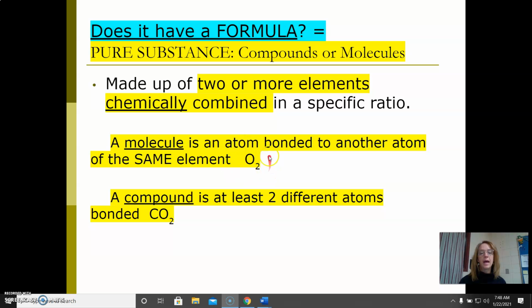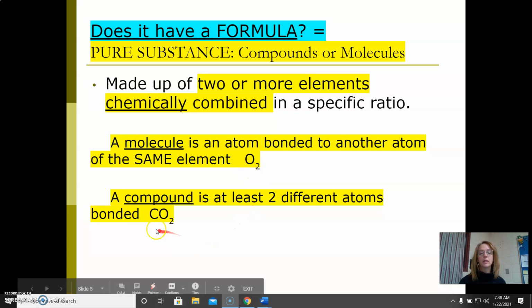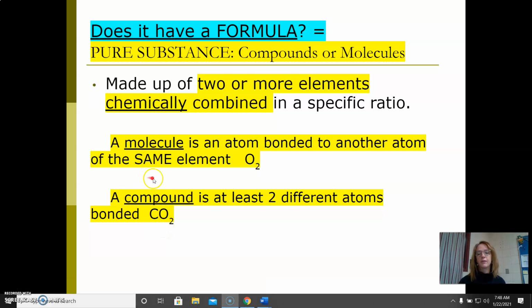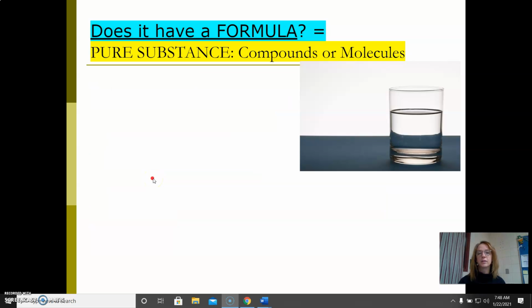A molecule means an atom bonded to itself or another atom of the same element. A compound has atoms of two different elements. So oxygen, when it bonds to itself, is an oxygen molecule. Carbon dioxide is a compound. I won't be super picky, but I do think you should know the difference to be a chemistry student.